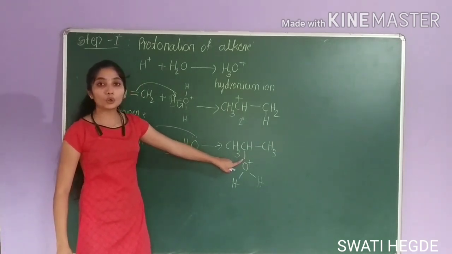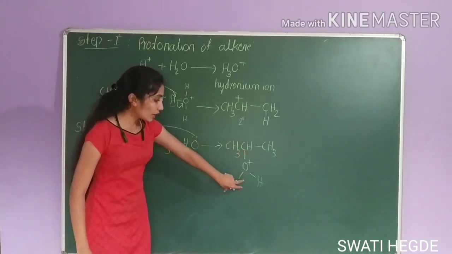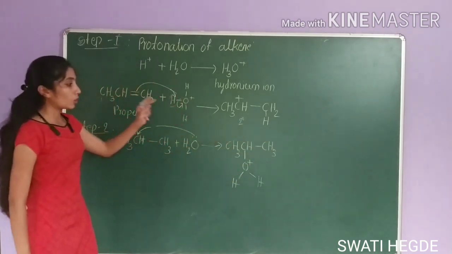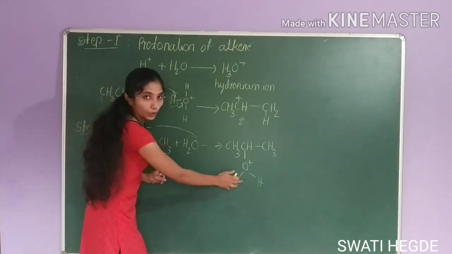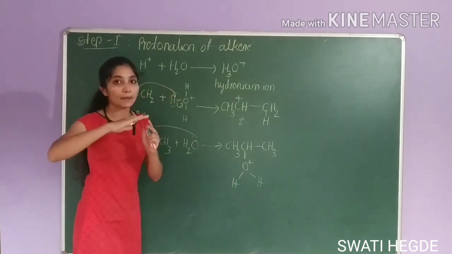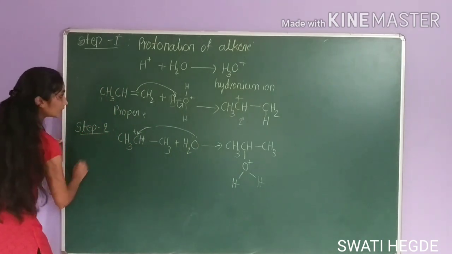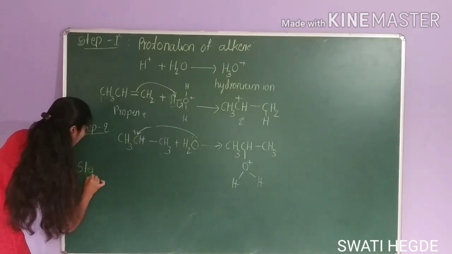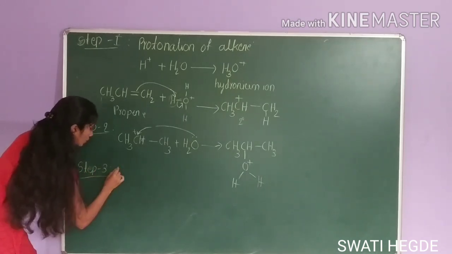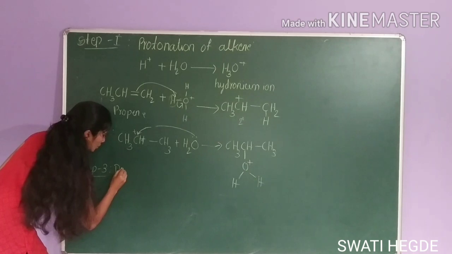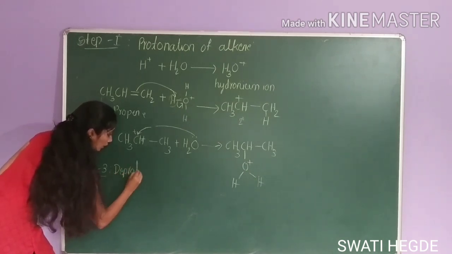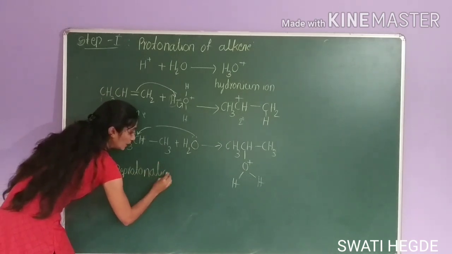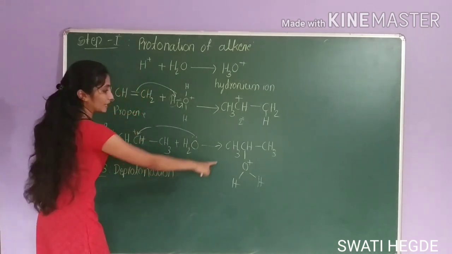This is protonated alcohol. That means one proton is extra here. This product is protonated alcohol, so you need to remove one extra proton. This eliminates a proton to become stable compound. So last step, that is step 3, is deprotonation.